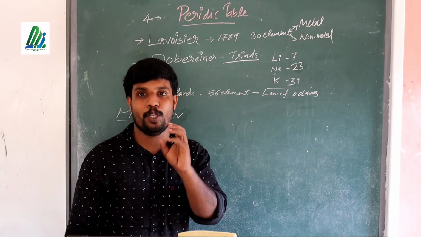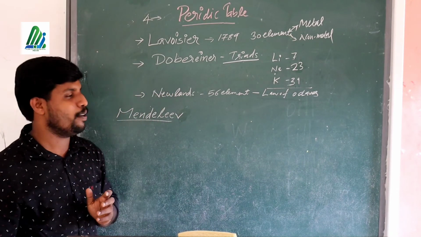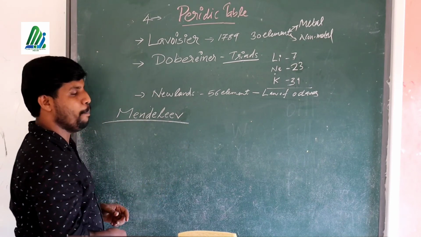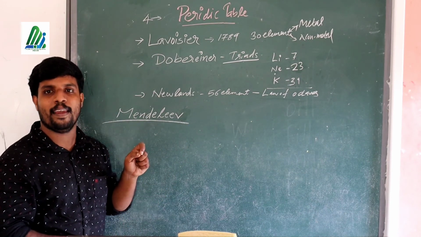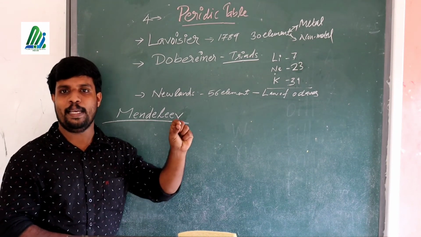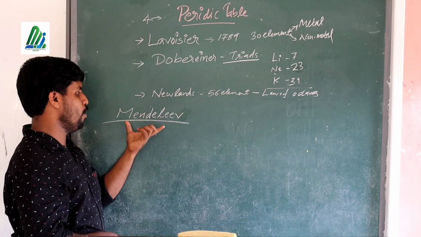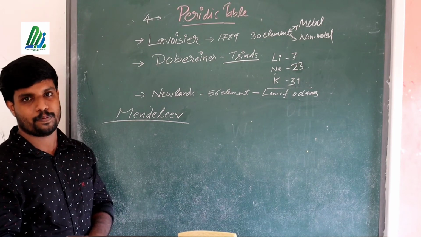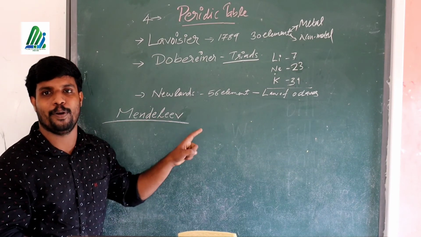Then later, the most important person is Mendeleev. Dmitry Ivanovich Mendeleev, that is his name. We simply call him Mendeleev. He is the father of the periodic table.